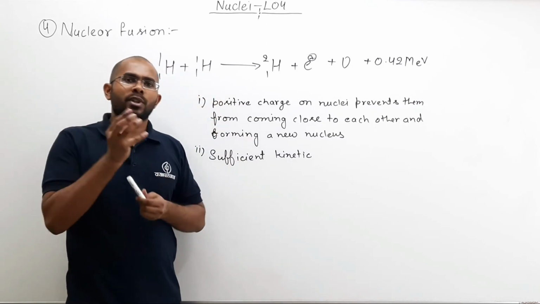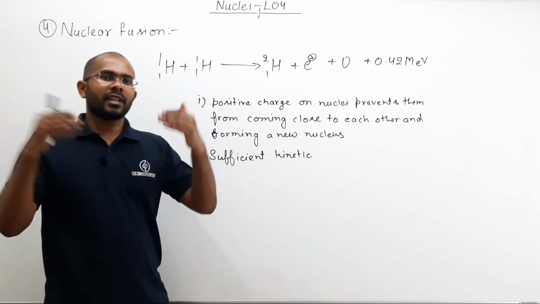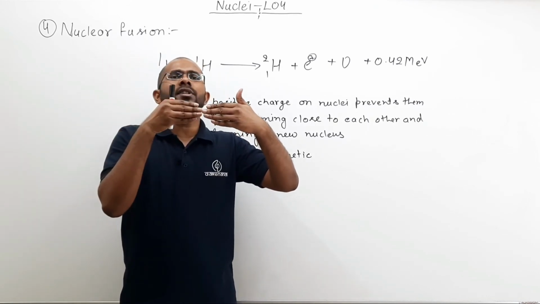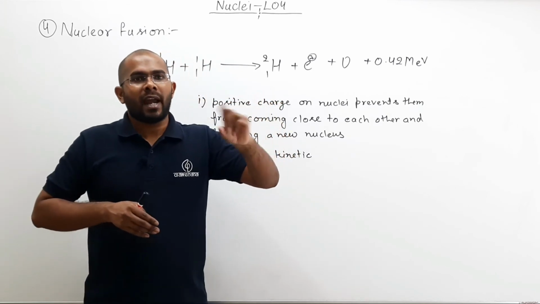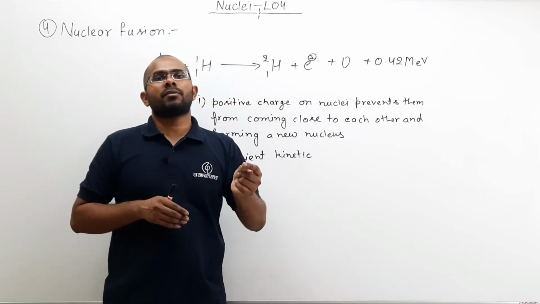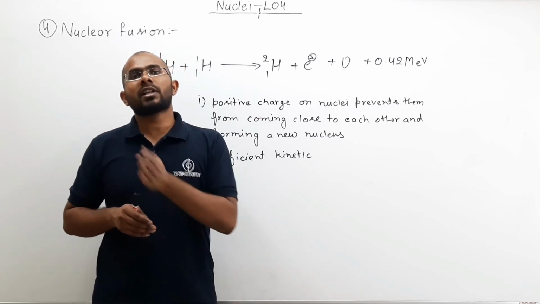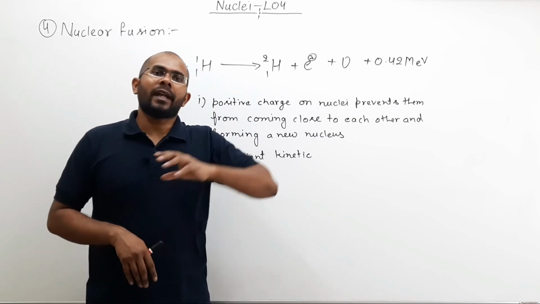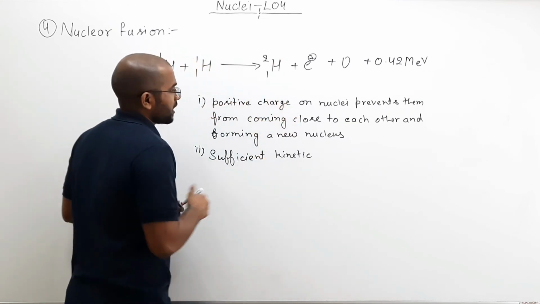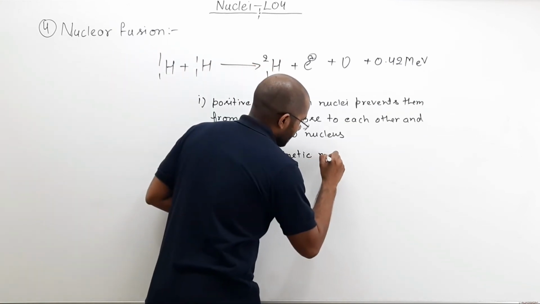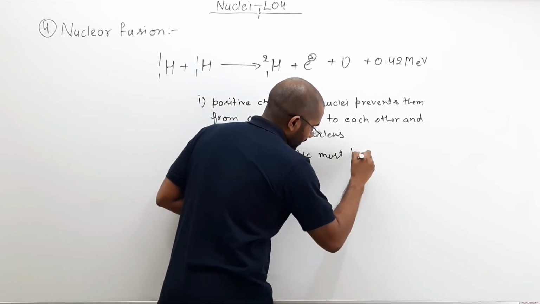Kinetic energy should be so much that they come so close that nuclear force starts working. And once nuclear force starts working, it can overcome electrostatic repulsion and help them form a new nucleus. So sufficient kinetic energy must be provided.